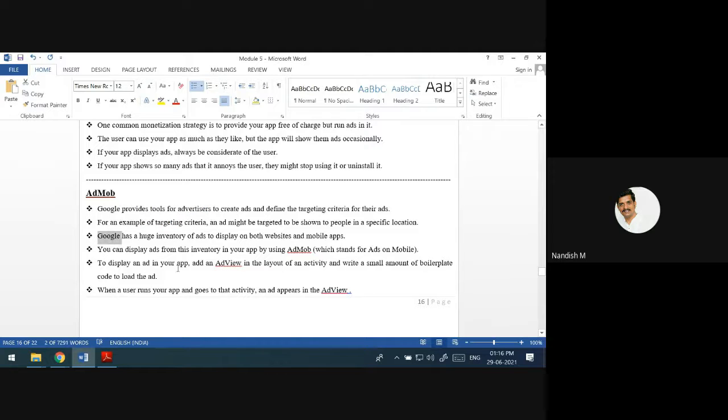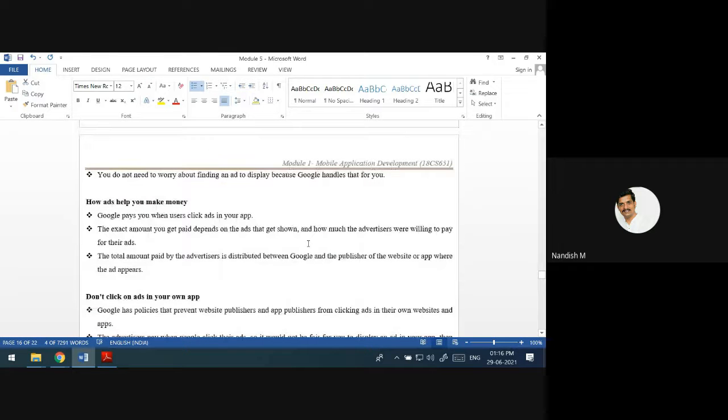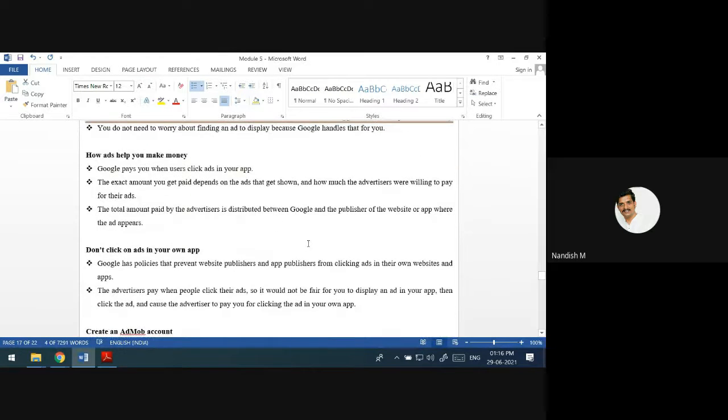Google is going to handle the ads that will be displayed on the layouts. It has so many tools. It even has separate tools for creating the ads, and also for where exactly they should come, meaning targeting criteria. What we have to do as app developers is create a layout and show the place where the ad should get displayed. Google will handle how to display the ad.